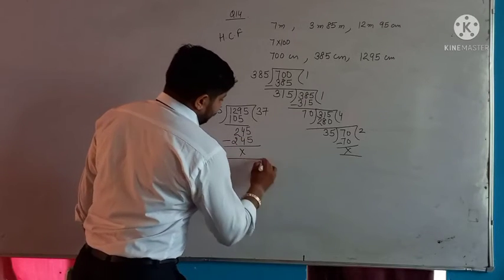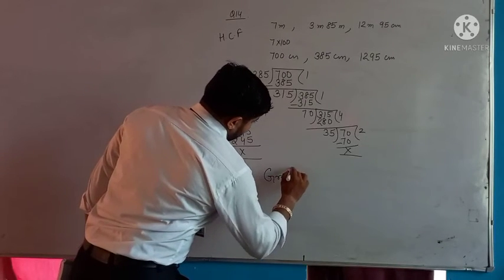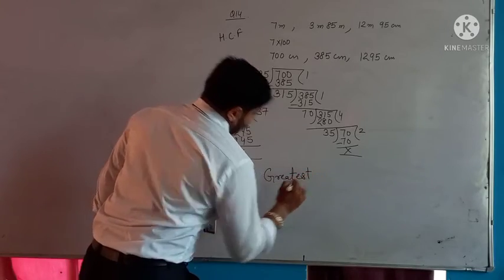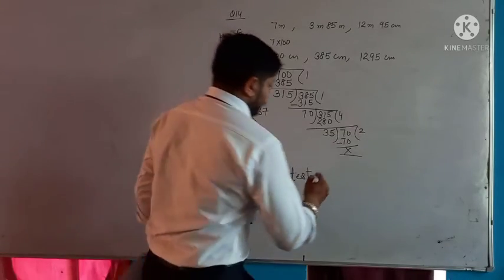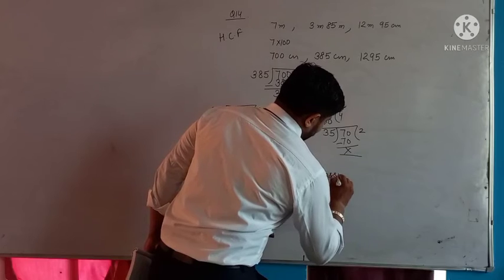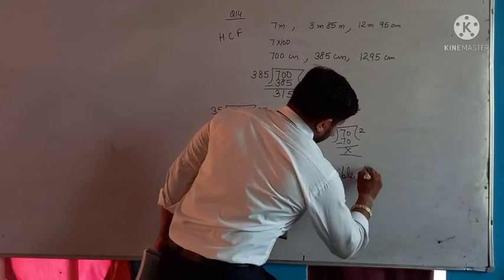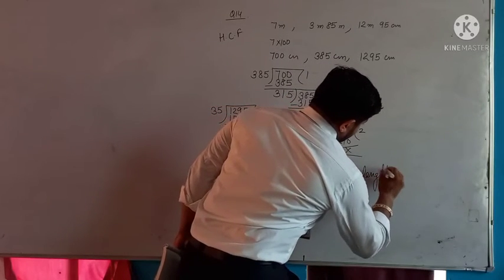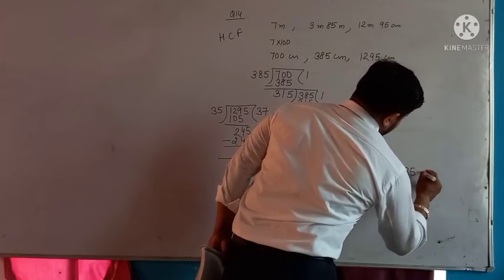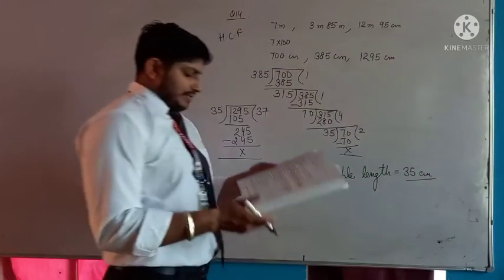So the greatest length, the greatest possible length, is equal to 35 centimeter.